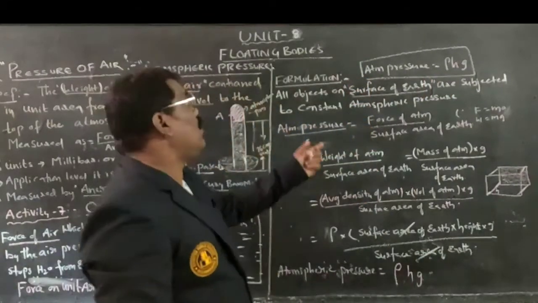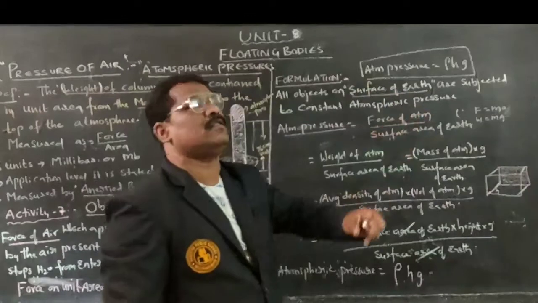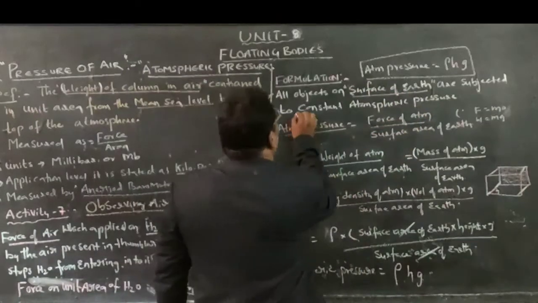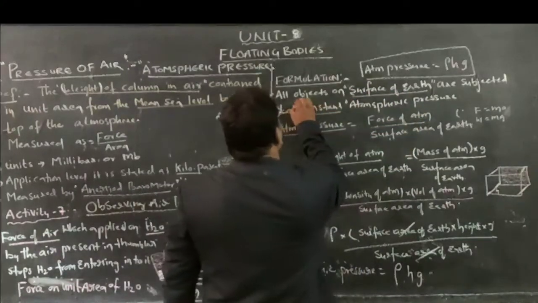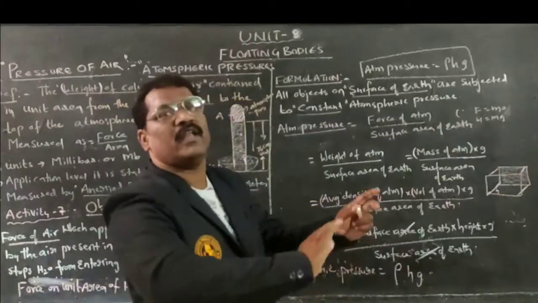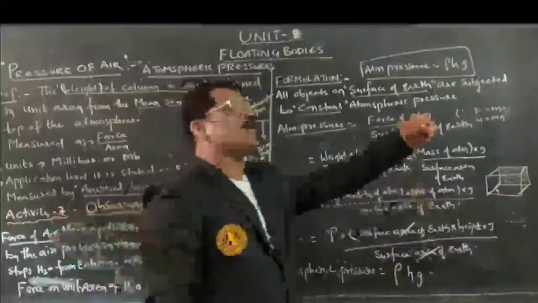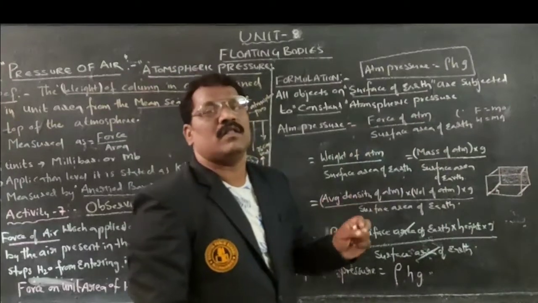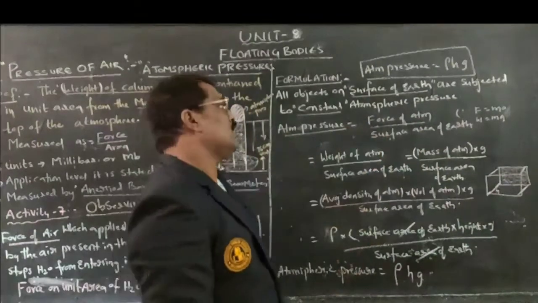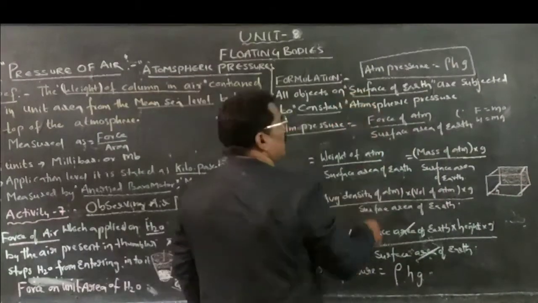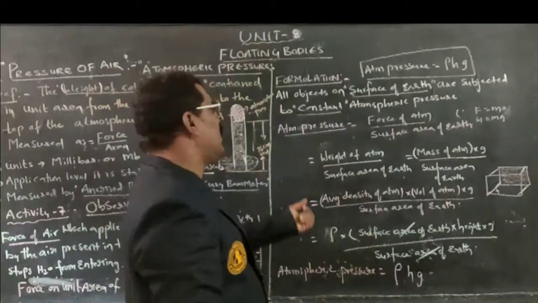All the points, all the objects on the surface of the earth are subjected to constant atmospheric pressure. There won't be any variation in atmospheric pressure whatever the objects existing on the surface of the earth. Constant atmospheric pressure will be there. Therefore, I am taking the definition.